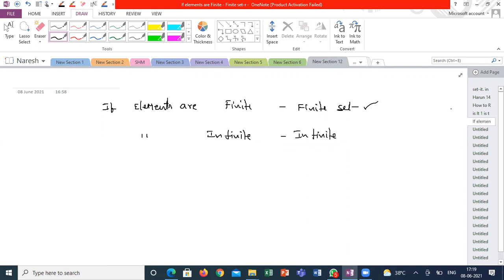To write the numbers between 1 and 1 lakh. Yes, 1 to 1 lakh. To write all even numbers between 1 to 500. To write all the numbers where E is a set of even numbers between 1 to 100, or where E is a set of even numbers between 1 to 1000, or where P is a set of prime numbers between 1 to 2000. It will take a lot of time.